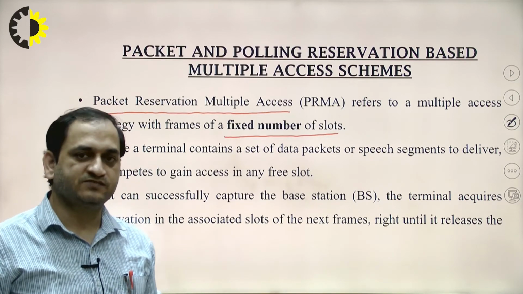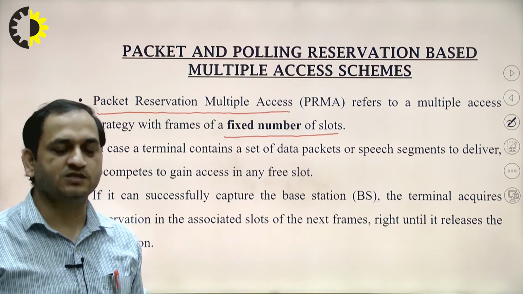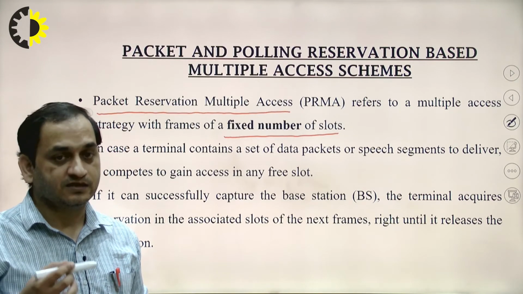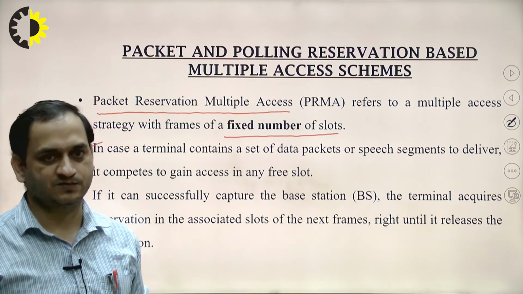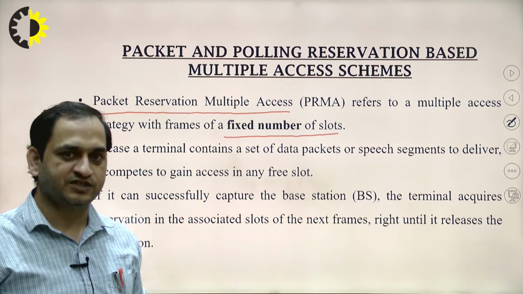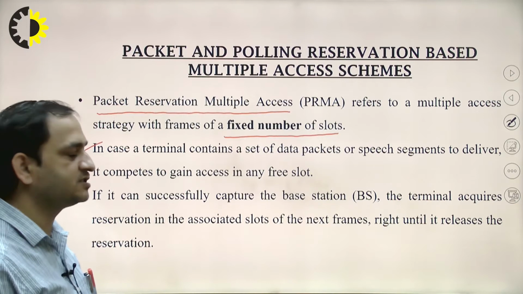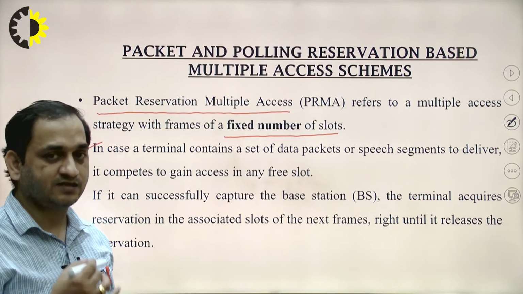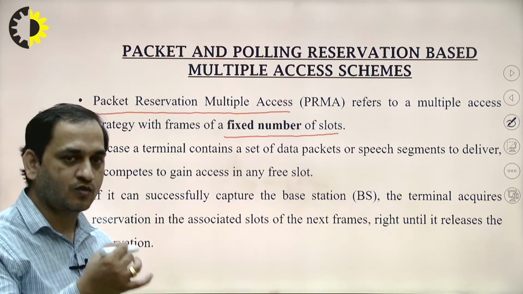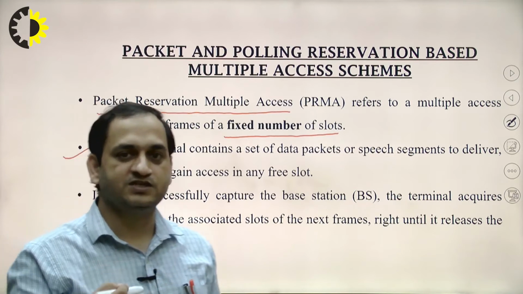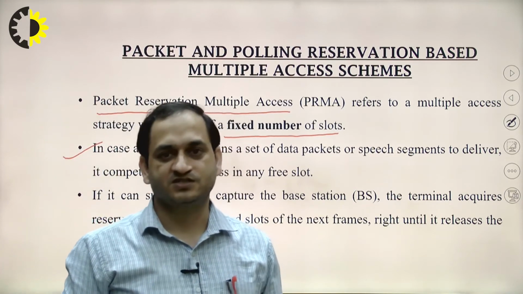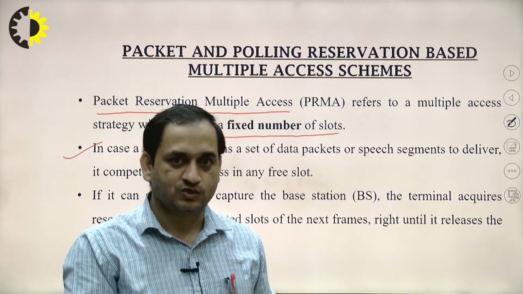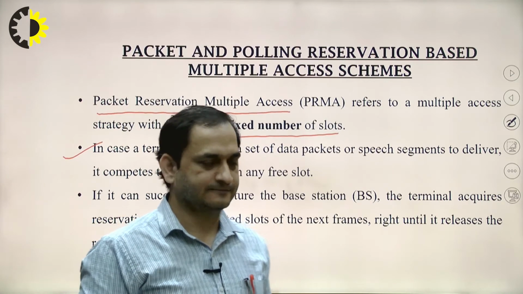Okay, so in this case what happens? If any mobile station A wants to access the channel, that mobile station must have data to transmit. Then it will sense the channel and try to get a free slot. As I said, the time frame is divided into different slots, and the different mobile stations are always ready to access these slots. So they will continuously sense the channel so that they can find a slot for transmission.